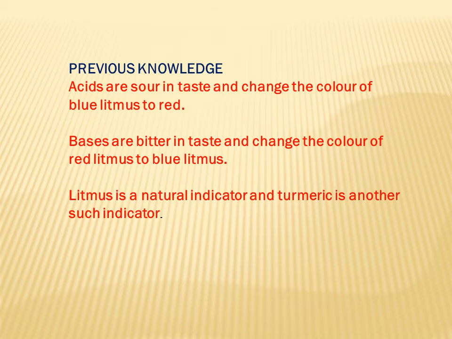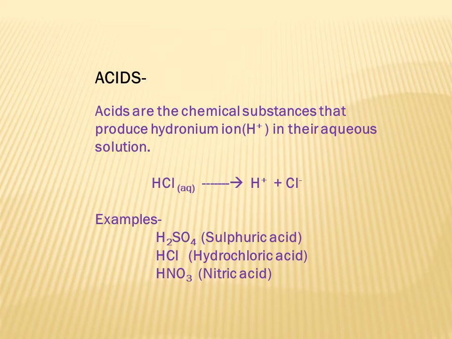So now coming to the definition of acids given by Arrhenius, as I've already told you, all the acids are not sour in taste. So we define acids as the chemical substances that produce hydronium ions in their aqueous solution.